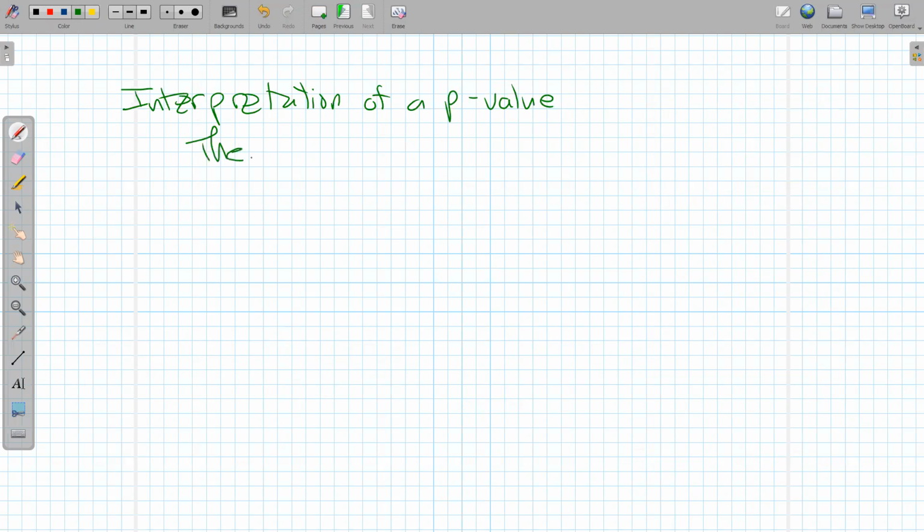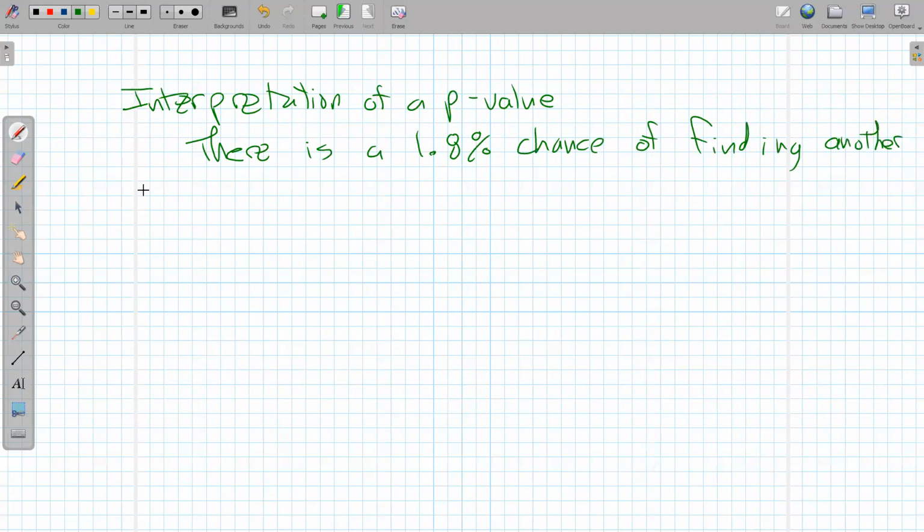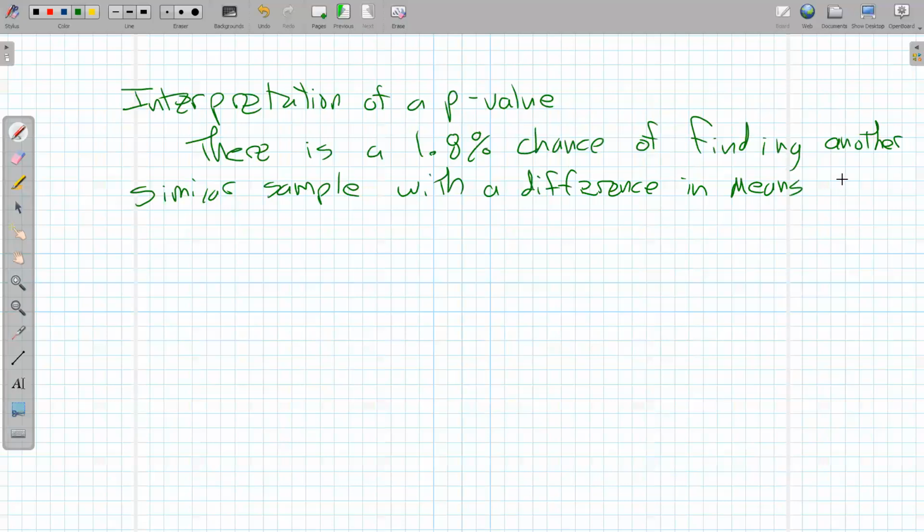So in this case, there is a 1.8% chance of finding another similar sample with a difference in means that is more than, higher than, greater than, anything like that, because it's a right tail test, this difference in sample means.